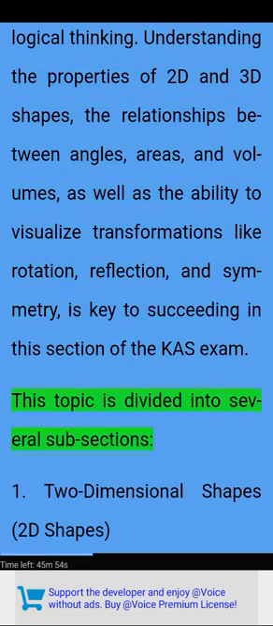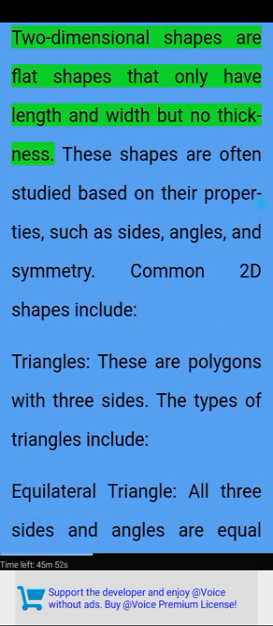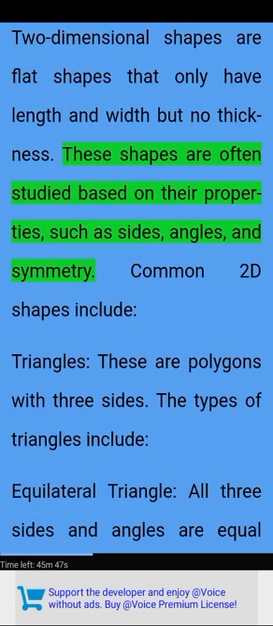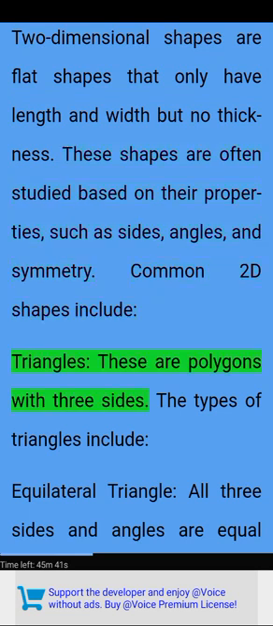This topic is divided into several subsections. 1. Two-dimensional shapes, 2D shapes. Two-dimensional shapes are flat shapes that only have length and width but no thickness. These shapes are often studied based on their properties, such as sides, angles, and symmetry. Common 2D shapes include triangles. These are polygons with 3 sides.